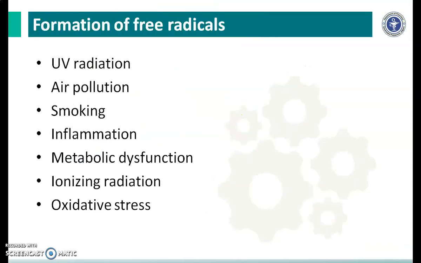The next is formation of free radicals. Free radicals are formed through exposure to UV radiations, air pollution, smoking. These are formed or created during inflammations, in metabolic dysfunctioning like diabetes, exposure to ionizing radiations like X-rays, gamma radiations, and also these are formed during oxidative stress.